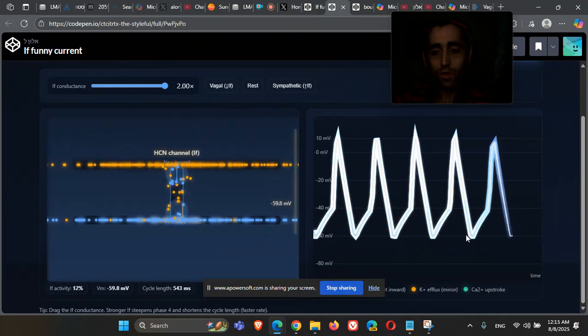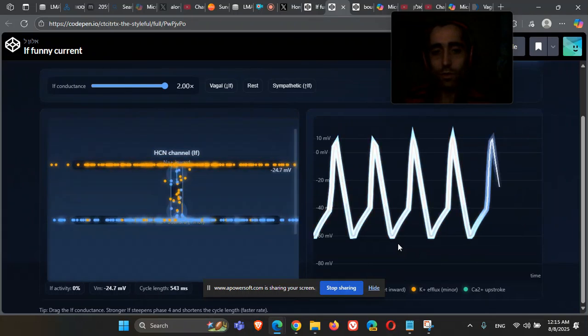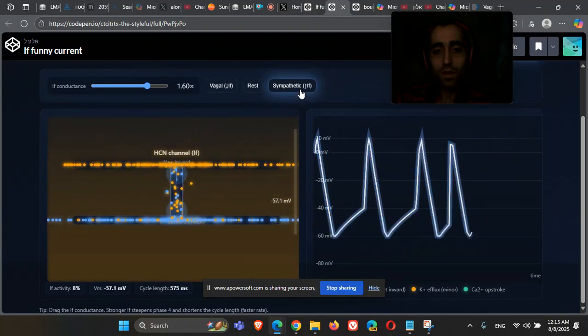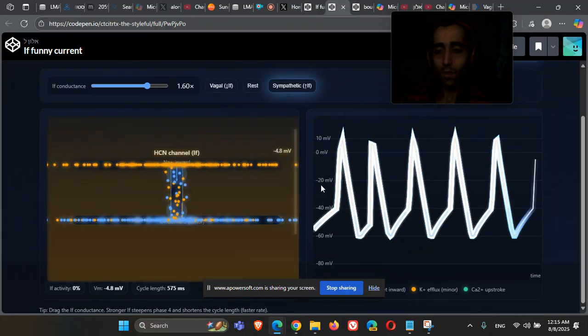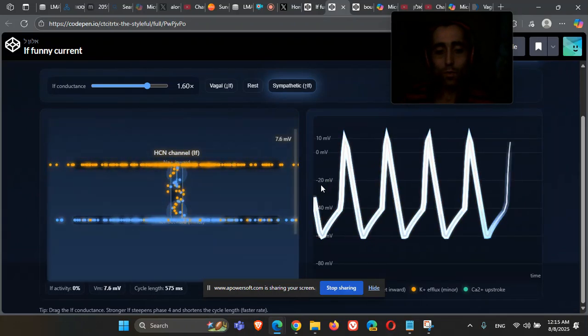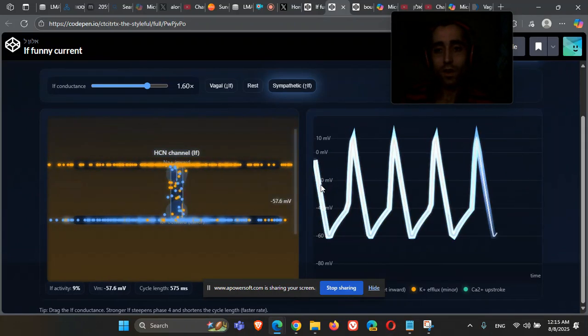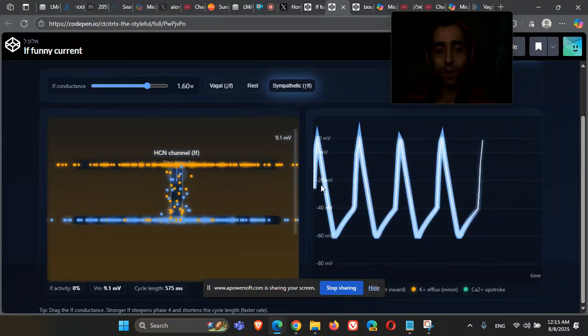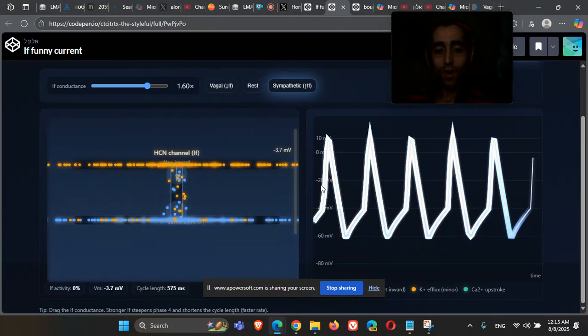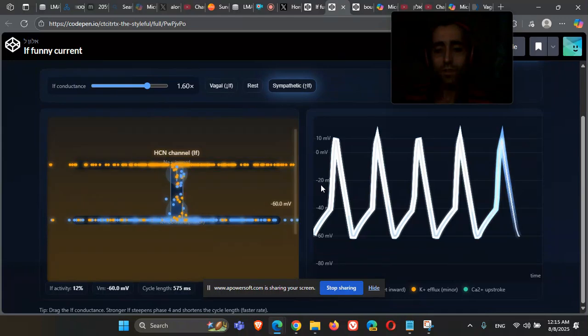You can of course see the difference in conduction. So as you can see, vagal will decrease, sympathetic will increase. You can say this. So those are the very unique, very important funny currents in those channels, the IF channels, F for funny, and they are funny because they are unique.